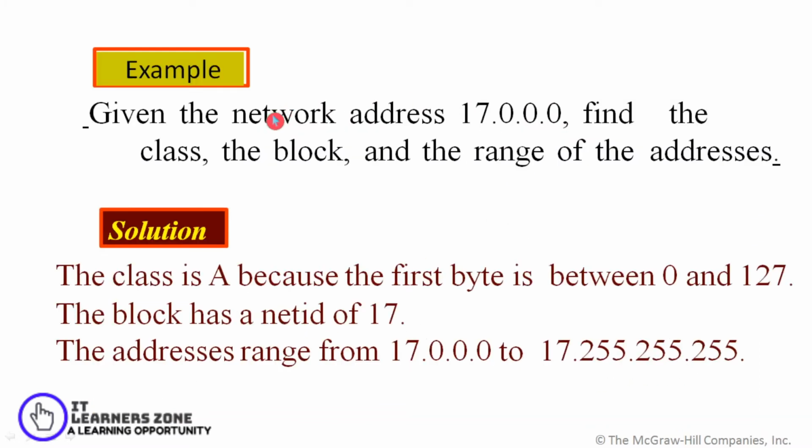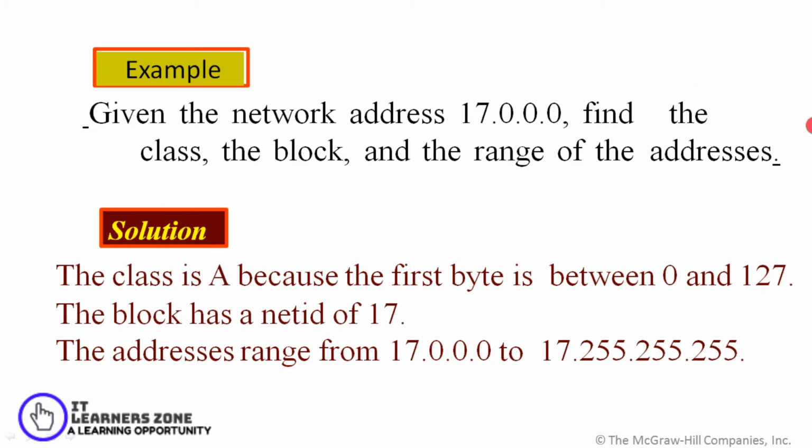For example, here a network address is given, 17.0.0.0, and you will be asked to find the class, the block and the range of the address. By looking at the first byte, you can easily make out it's a class A address, and the block or net ID of this address is 17, so the network address is 17.0.0.0.